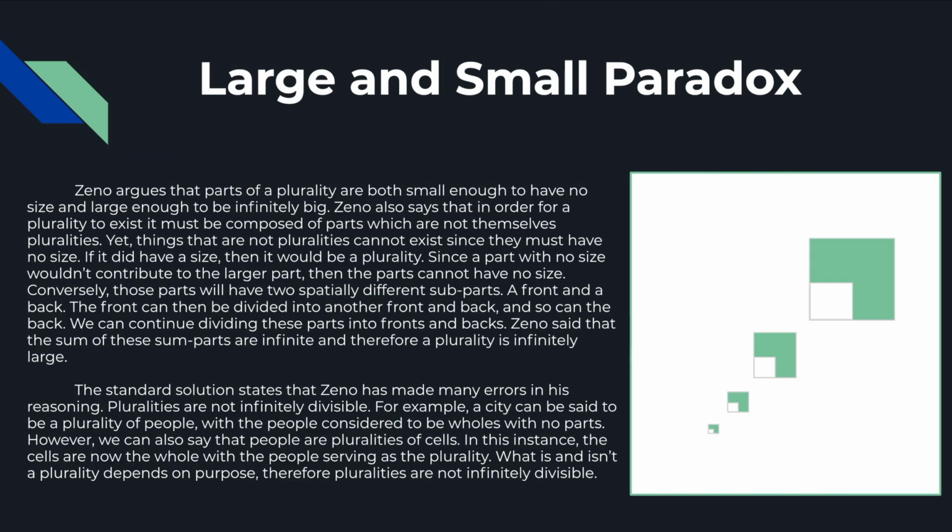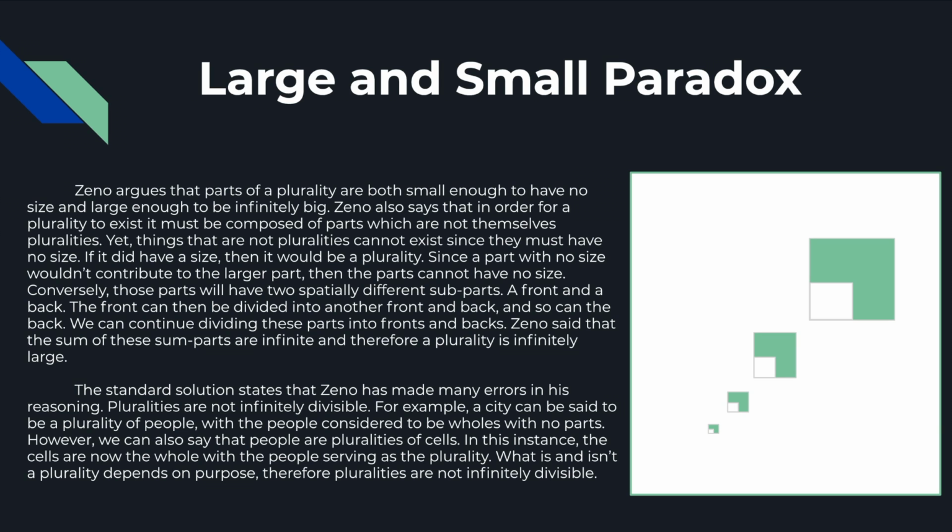In the large and small paradox, Zeno says that groups of objects are both infinitely small and infinitely large. Therefore, they cannot exist. What does he mean? Well, let's say we have a box, and we divide that box into fourths, and we divide those fourths into fourths, and so on and so on. Zeno says that we can never stop dividing, as in order to stop dividing, we would have to get an object that has no size, and of course, that would never happen if we just kept dividing over and over again. Therefore, they are infinitely small.